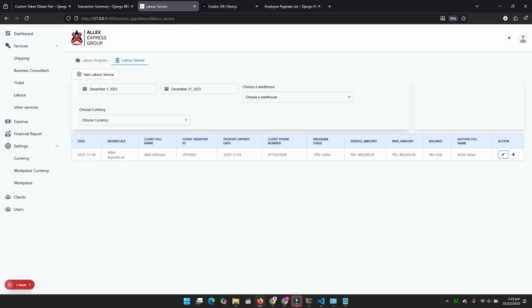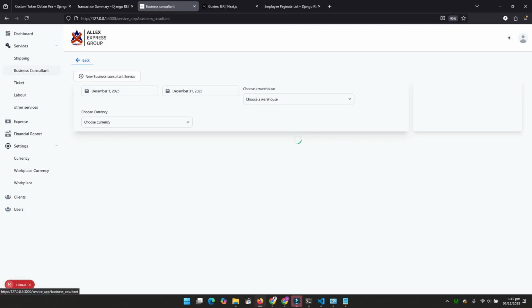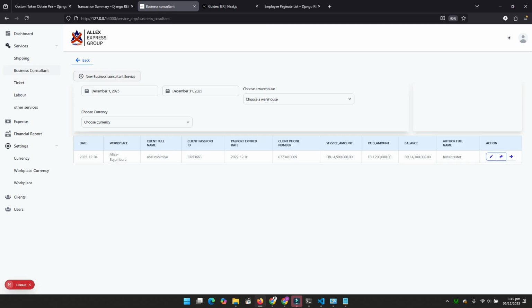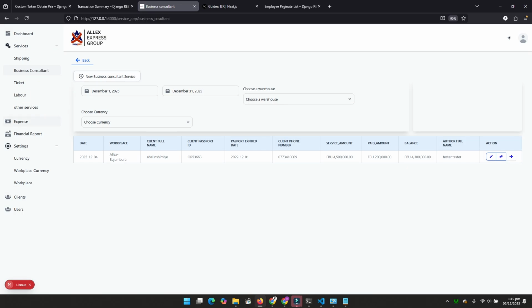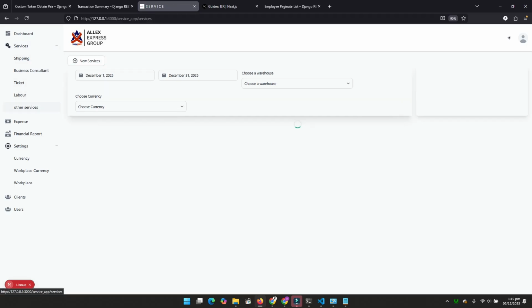So the client is allowed to pay by installments, like under labor and business consultants. The same here, we can add business consultants, but we have a location, which is a new field special for business consultants. And that's it. Even the payment, you can pay when we register. You can pay in full or slowly, bit by bit, and all of those are the services we are doing.